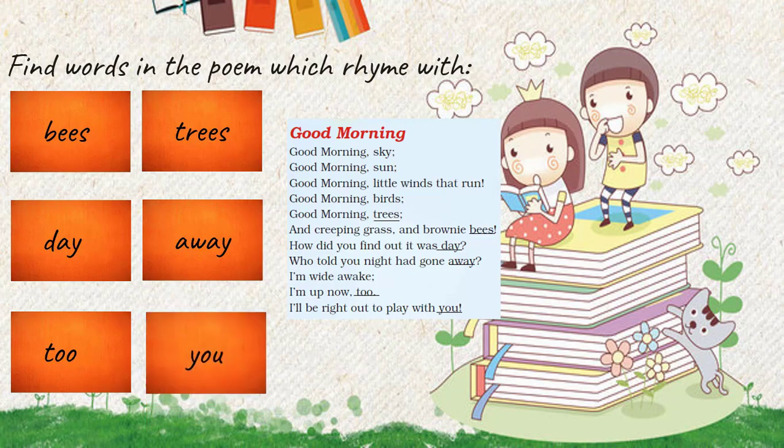Children, here we have one more pair of rhyming words in the poem. Can you find it out? Yes, correct. It is in the second and third line. So the word is sun and its rhyming word is run. What other rhyming word can it have? Fun. Yes, very good.